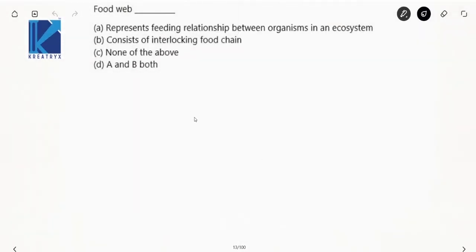Now food web represents feeding relationship between organisms in an ecosystem. Yes, perfectly correct. Consists of interlocking food chains. Yes, perfectly correct. So your answer is A and B both. Next one.